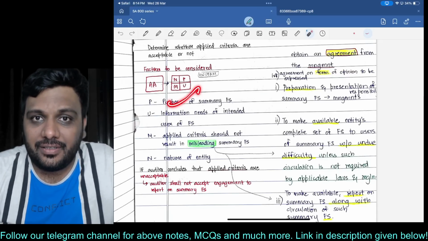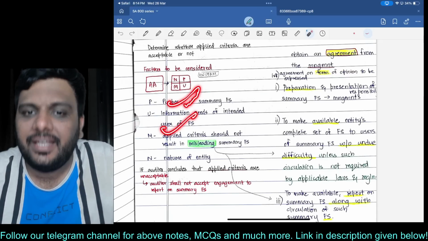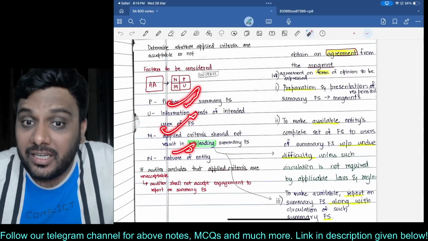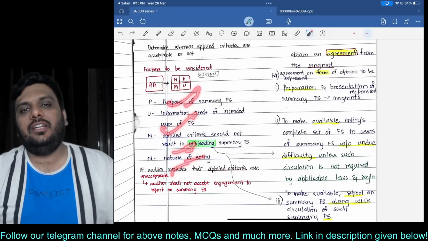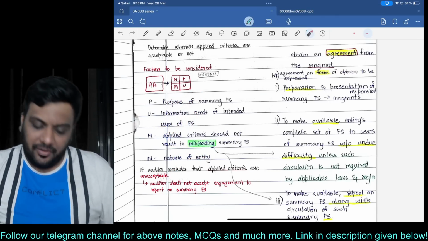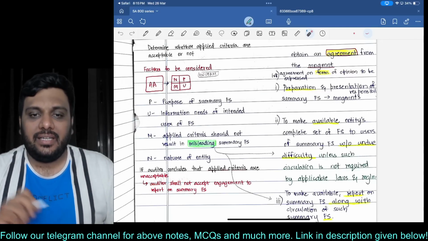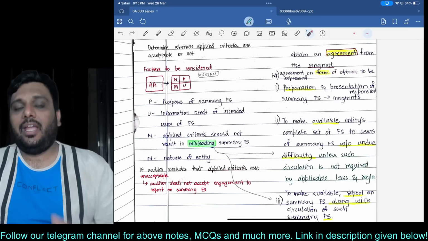Purpose of the summary FS: why you are preparing this summary, and for whom you are preparing this summary. Then applied criteria should not be misleading. And I need to understand the nature of the entity so that I will be able to understand their summary properly. If the applied criteria are unacceptable, then I will not accept the engagement to report on summary financial statements. Am I clear with this?